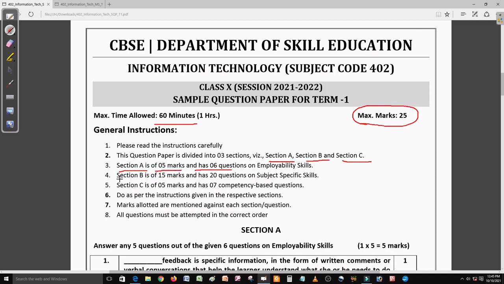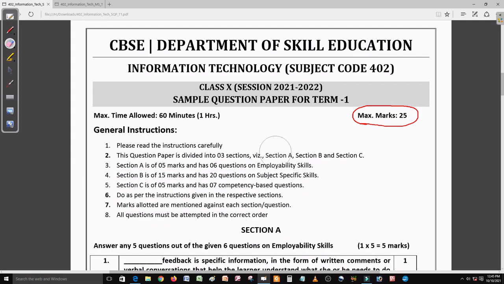Now come to section B. In section B we have 20 questions. Out of 20 questions we have to solve any 15 questions. So here we have a choice of 5 questions. Now come to section C. In section C we have 7 questions. Out of that we have to solve any 5 questions here. So these are the general instructions to solve this question paper.